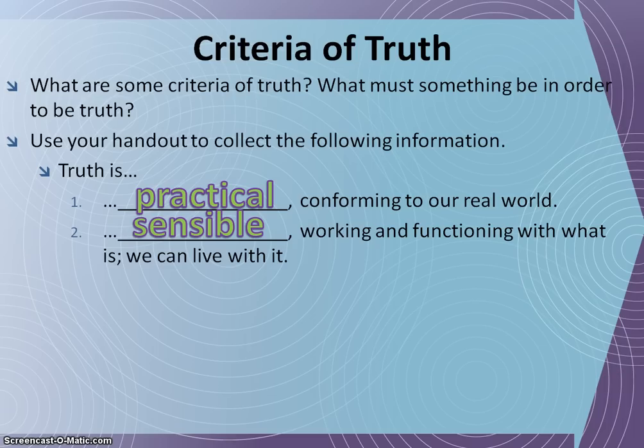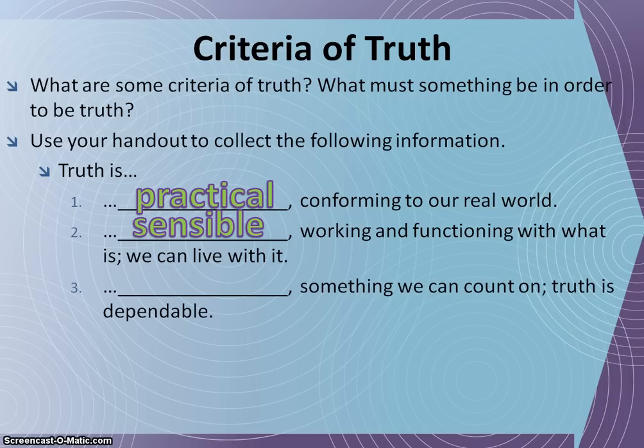Another criteria for truth is that truth has to be something that we can count on. It has to be dependable. If it is true today, it will be true tomorrow, and it will be true the next day. We say that truth is consistent, the same all the time. An example of a consistent truth is that water boils at 212 degrees Fahrenheit.